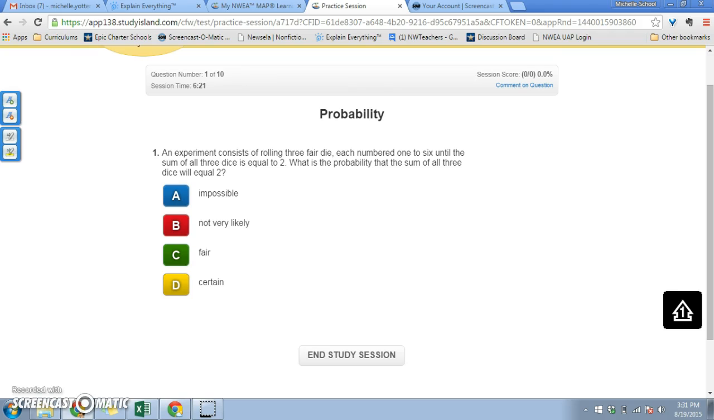So an experiment consists of rolling 3 fair dice, each numbered 1 to 6, until the number of the 3 dice is equal to 2. What is the probability that the sum of all 3 of the dice will equal 2? Well, even if all 3 rolled a 1, that would still be 3. So it's not possible because the dice are numbered 1 to 6 for it ever to equal 2. So we're going to say impossible. Impossible means it absolutely can't happen. Certain means it absolutely can happen.